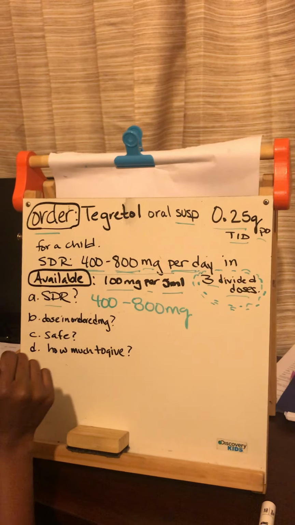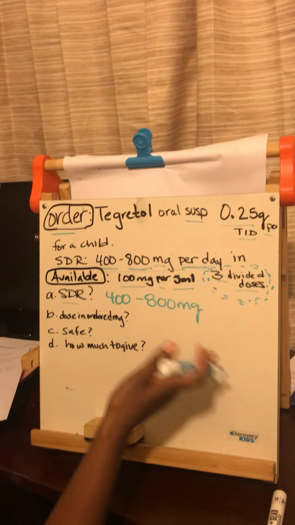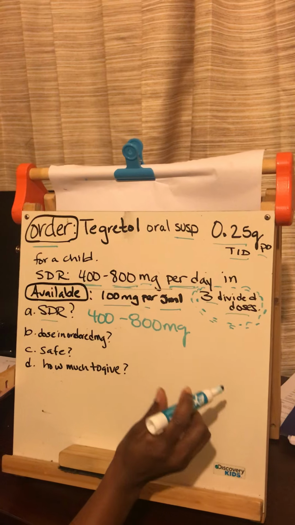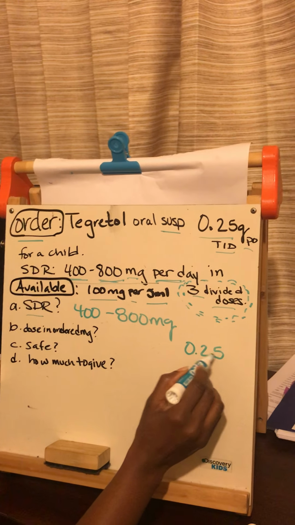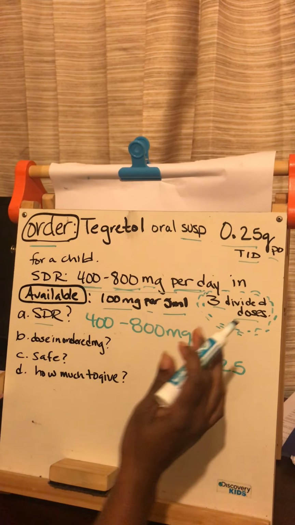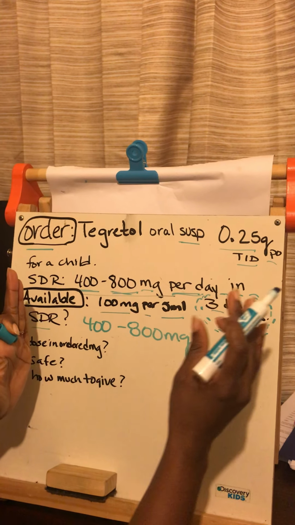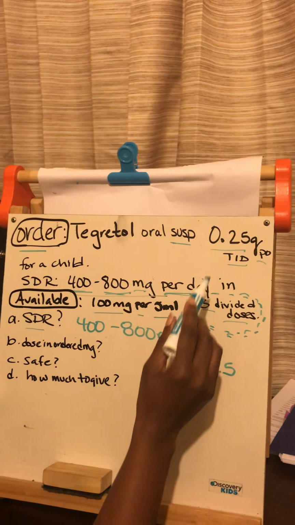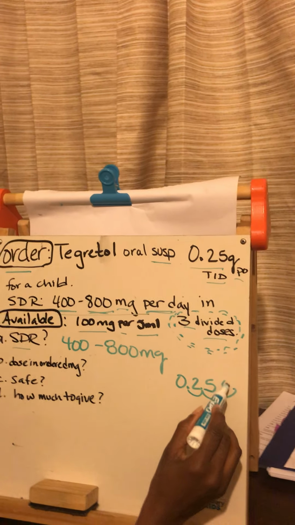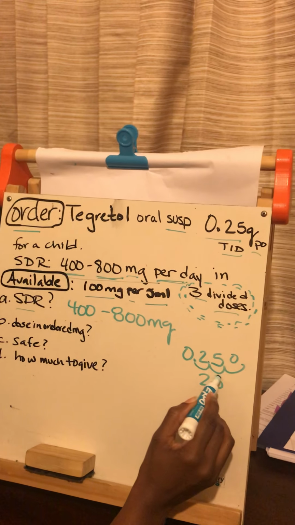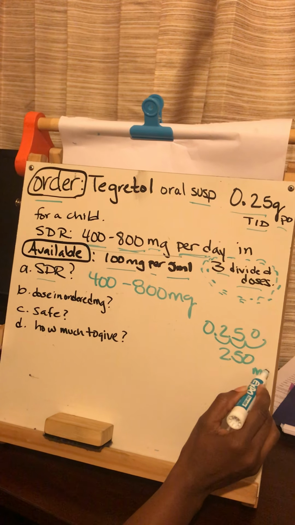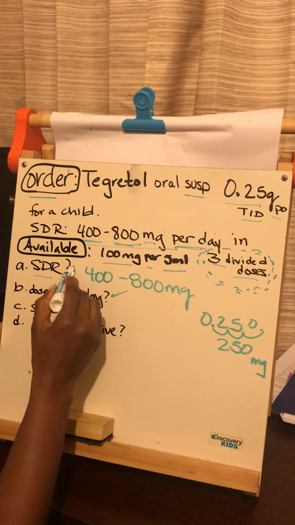Dose in milligrams ordered. What is ordered is actually 0.25, so we need to convert that 0.25 to milligrams. Grams is bigger than milligrams. So on the scale, grams are over here, milligrams are over here. So we're going to move the decimal over 1, 2, 3. That makes it 250. So the dose ordered is going to be 250 milligrams. All right, so we've got that.